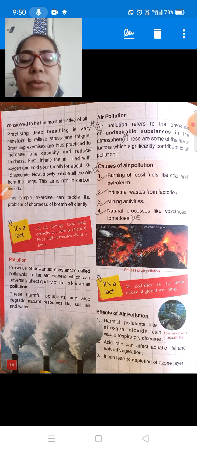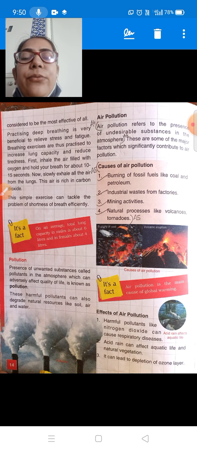First, inhale the air filled with oxygen. कैसे करते हैं? How we should do the breathing exercise? We should firstly inhale the air filled with oxygen. Firstly, the air which is rich in oxygen we should take in our body and hold our breath for about 10 to 15 seconds. After that 10 to 15 seconds we should stop. Okay, we should hold our breath and then slowly exhale all the air from the lungs, and after that very slowly we should breathe out all the air. Now this air which we will exhale, this air will be rich in carbon dioxide.